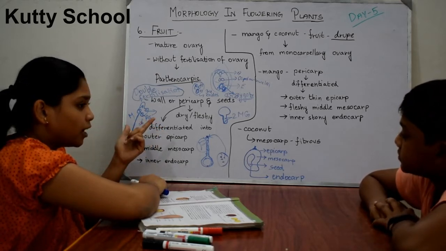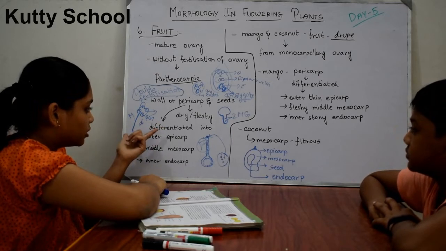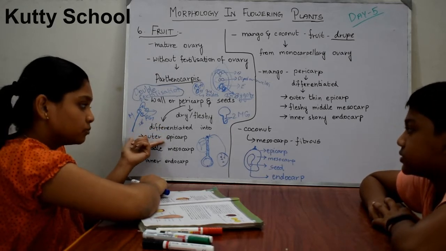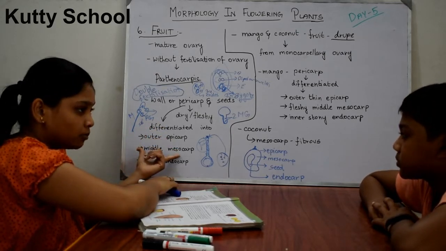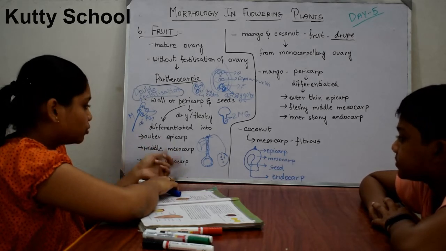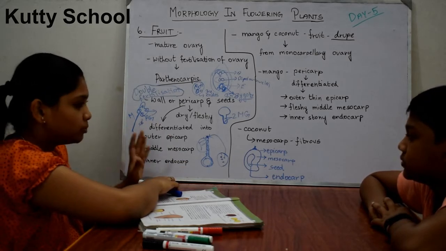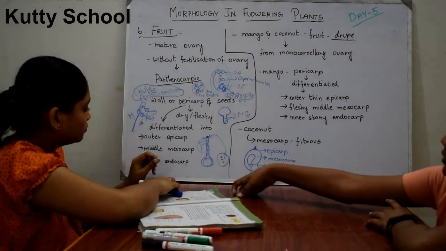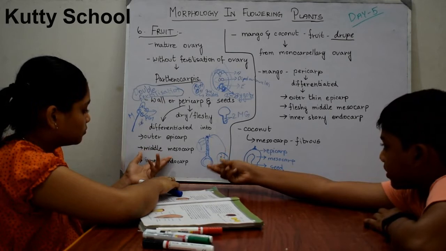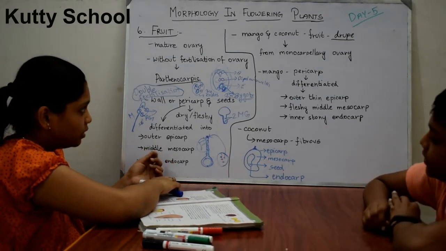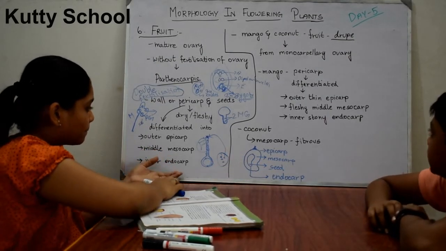So this pericarp in some fruits is differentiated into the outer epicarp, the middle mesocarp, and the inner endocarp. All these three together are known as pericarp. We will be discussing epicarp, mesocarp, and endocarp here.